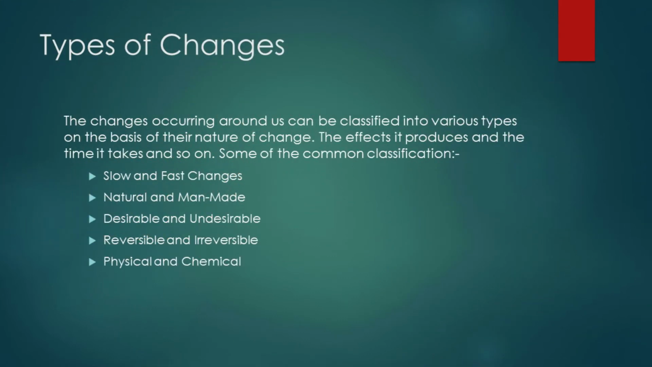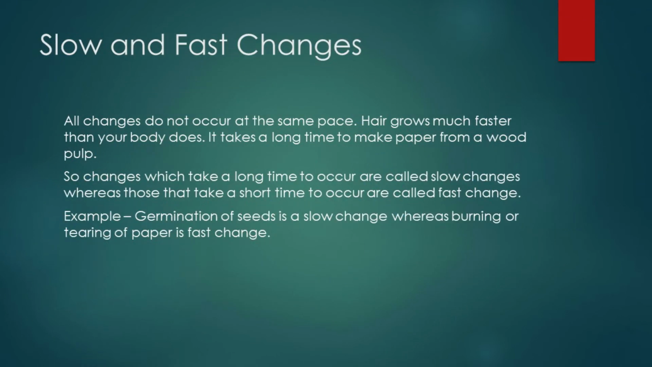Types of changes. The changes occurring around us can be classified into various types on the basis of their nature of change, the effects it produces, the time it takes, and so on. Some of the common classifications are slow and fast changes, natural and man-made changes, desirable and undesirable changes, reversible and irreversible changes, and physical and chemical changes. Today we will discuss the first three, and the next two we will discuss in the next video. So first is slow and fast changes.